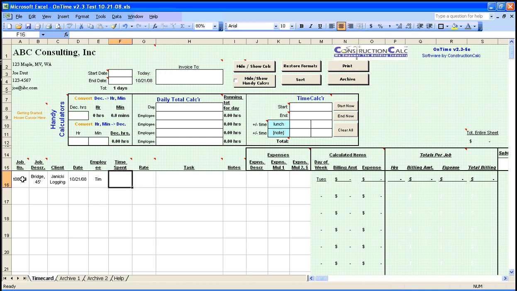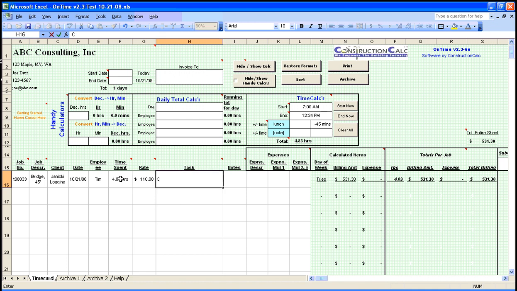Employee is me. And for the time spent, let's use the time calculator. Let's say I started at 7 o'clock a.m. and I just finished. Click End Now, and that puts in the time right now. Let's say I took a lunch break of 45 minutes. There's the time that I spent on that job, 4.83 hours. Enter it there, and my billable rate on this job is 110 per hour.